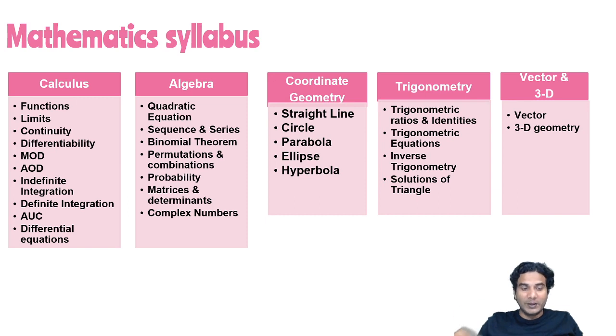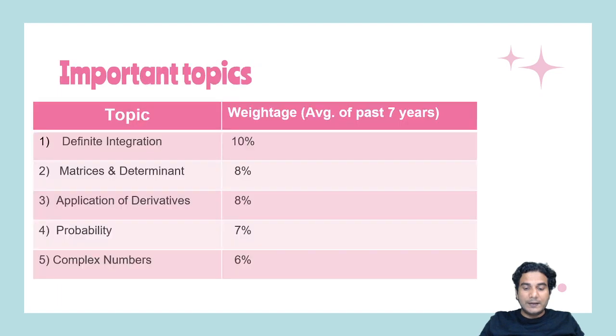So let me show you the third slide in which I have selected 5 topics which are the most important. So I'll talk about these 5 topics also simultaneously. So you can see these 5 topics. First is definite integration, matrices and determinant, application of derivative, probability, and complex numbers. So these 5 topics cover nearly 35 to 40%. You add these percentages, it will be around 35 to 40%. So these 5 topics are very important. So I'll also talk about these topics along with the units.